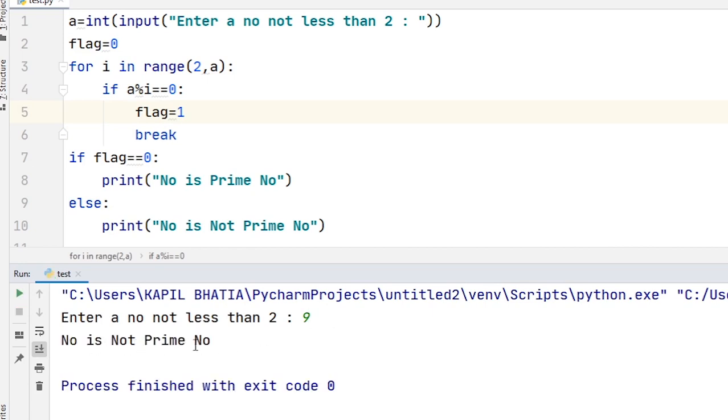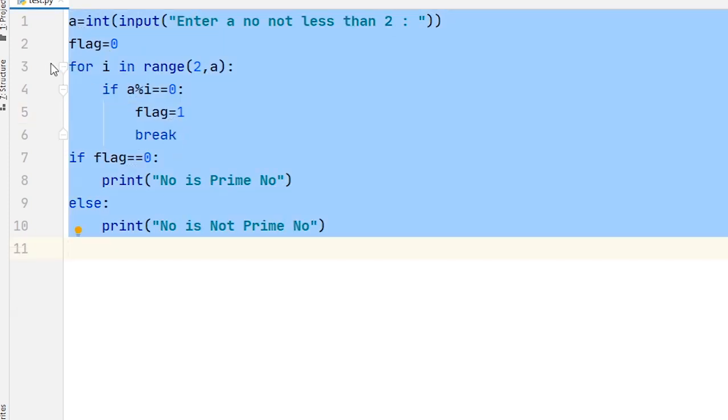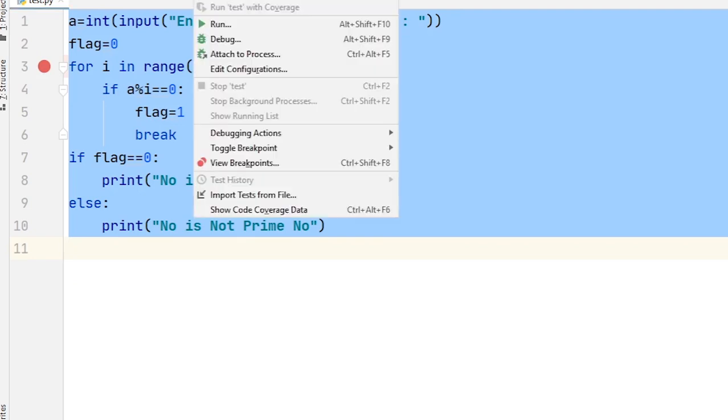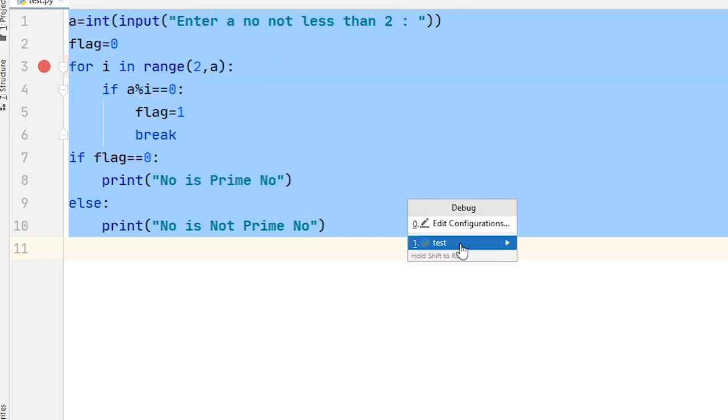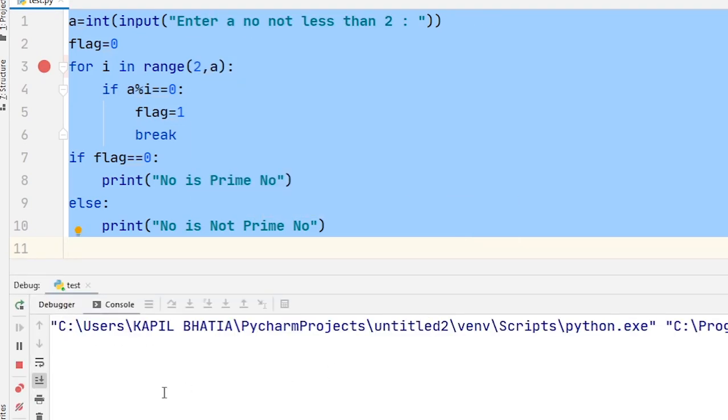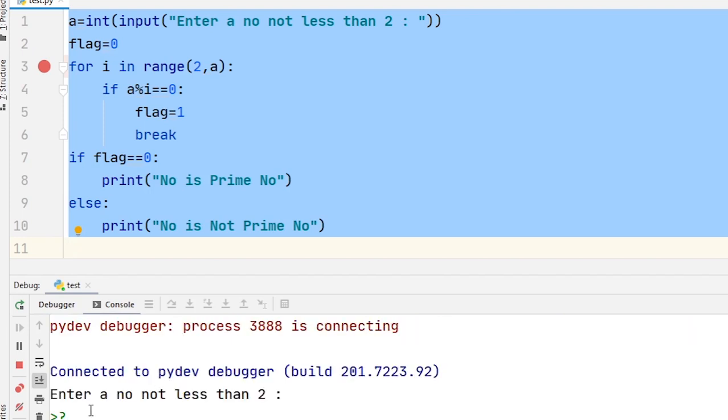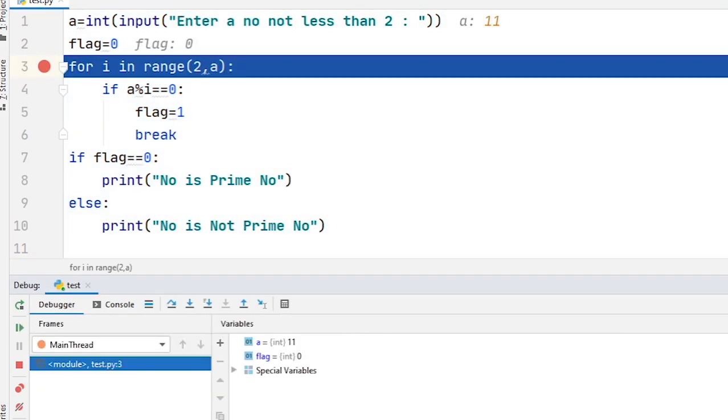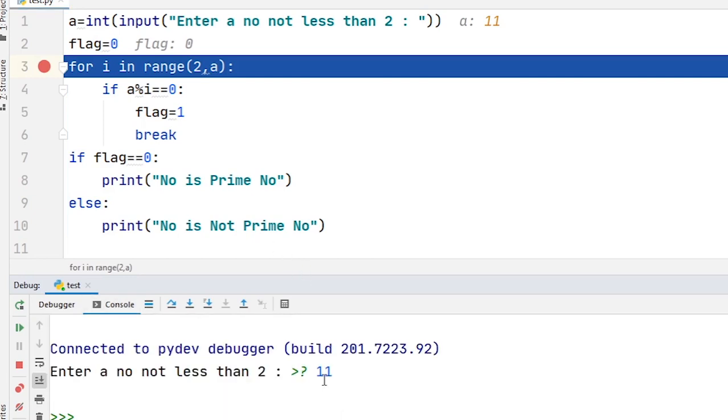Output is number is not a prime number. To better understand, let's debug this program. So what we have to do, we just... here you can see step by step. My input is 11, so the value of a is equal to 11, the value of flag is 0.